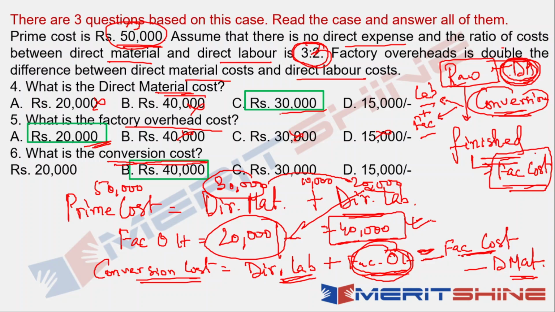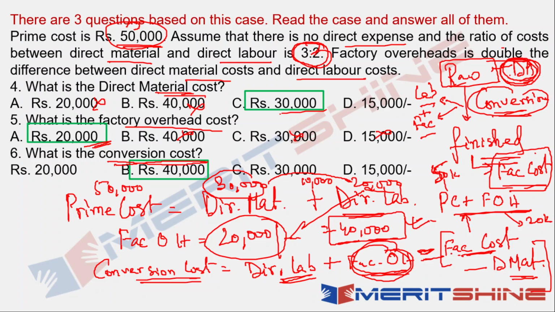Okay. Now, you might ask to check with this formula. Yes, you can. What is factory cost according to our prime cost formula? Prime cost plus factory overhead. That is our factory cost. Prime cost is 50k and factory overhead is 20.